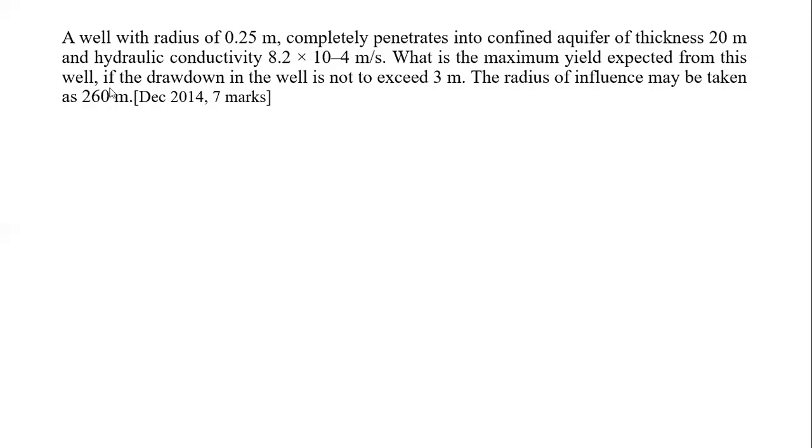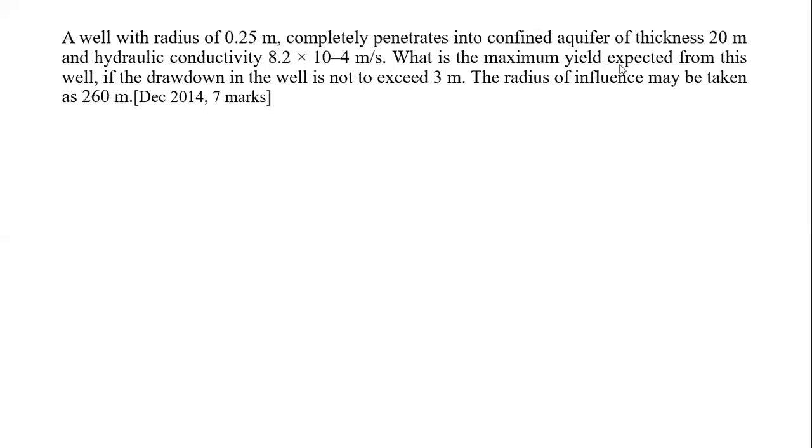So over here they have given us the radius of the well, that is RW is given as 0.25 meter. Then the condition is that it penetrates completely into a confined aquifer. So whenever a numerical is there, firstly we have to find out which condition is there, whether this is a confined aquifer or an unconfined aquifer. So here we have a confined aquifer. It means the governing equations will be for the confined aquifer only, whose thickness is 20 meters, means B is given to us, capital B or small b, whatever it may be, 20 meters, and hydraulic conductivity K as 8.2 into 10 to the minus 4.